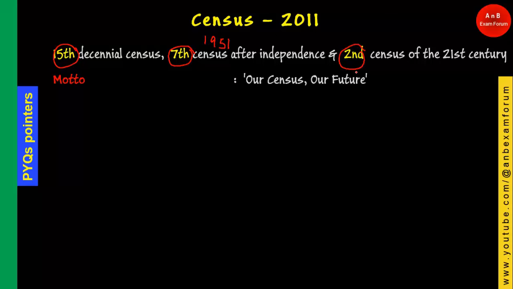The other question that they can ask is the motto. What was the motto of census 2011? The motto was very simple: Our Census, Our Future. It is just a static pointer. And the mascot at that point was the woman enumerator. Enumerator means the person who does the counting.